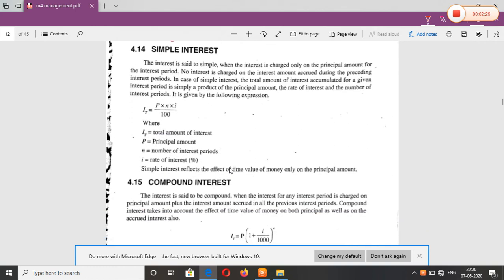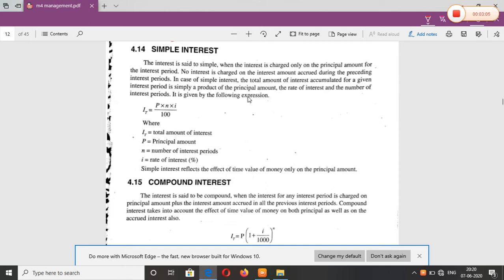The very important basics: everyone should know what simple interest and compound interest are. Simple interest is nothing but interest charged only on the principal amount for the interest period. If I take a loan from the bank of 10,000, for example, and after 5 years I need to pay the bank 25,000, this is the interest, which is placed on the principal amount of 10,000 that you have taken.